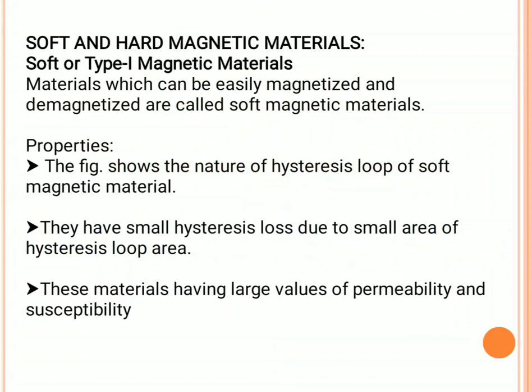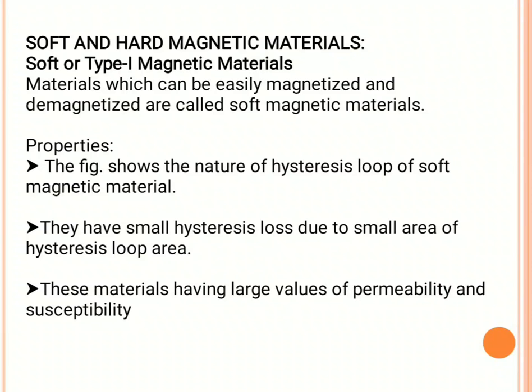Depending upon the area of the hysteresis loop, ferromagnetic materials are classified into soft and hard magnetic materials, also named as type 1 and type 2 magnetic materials. Let us briefly discuss soft magnetic materials.